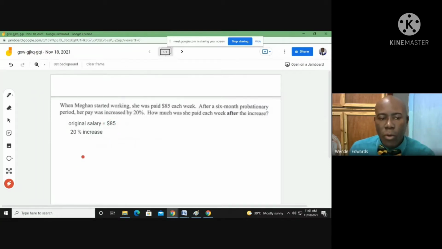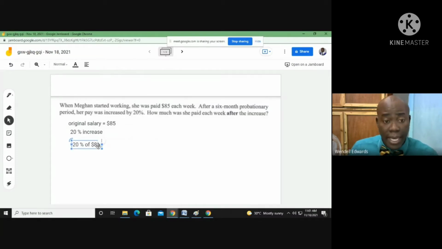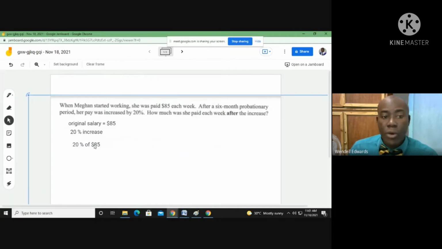We can simply work this out by finding 20% of the $85. This can be worked out a number of ways, so it's up to us based on how we feel comfortable.